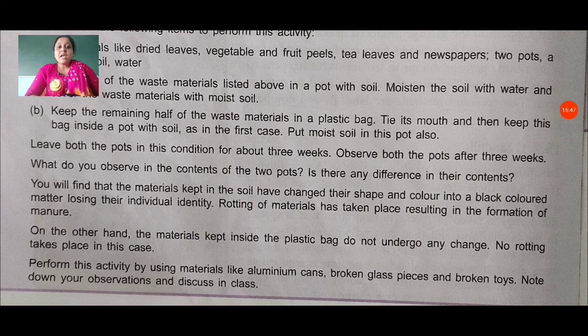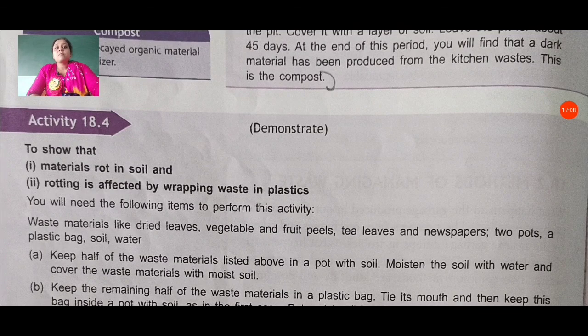You can also use aluminum cans, broken glass pieces and broken toys. You can do this activity using these kinds of things, then observe your work. You will get the same result. So this activity proves that materials rot in soil easily and rotting is affected by wrapping waste in plastic. So students, you also know plastic is always harmful for us, so try to avoid it.